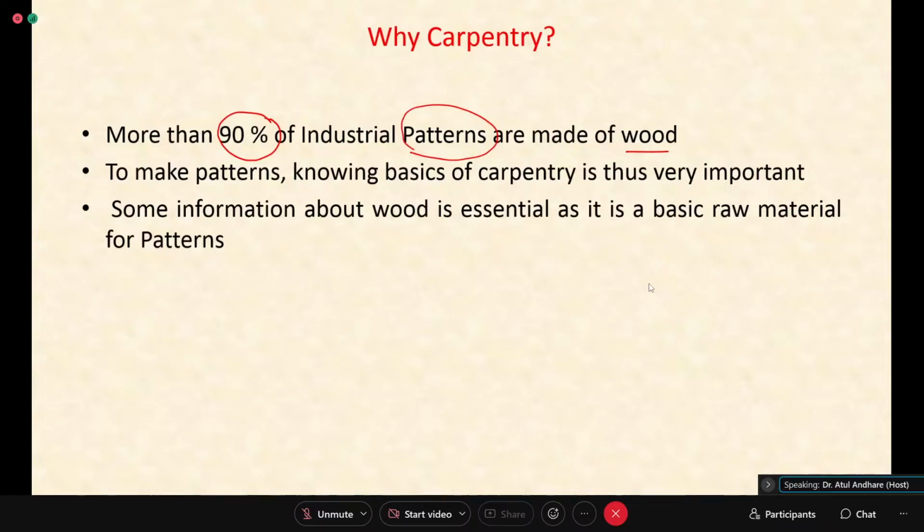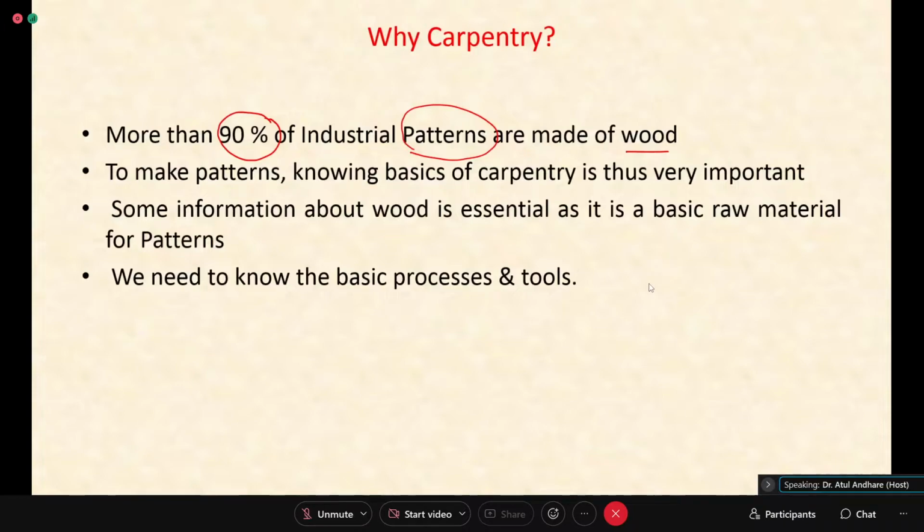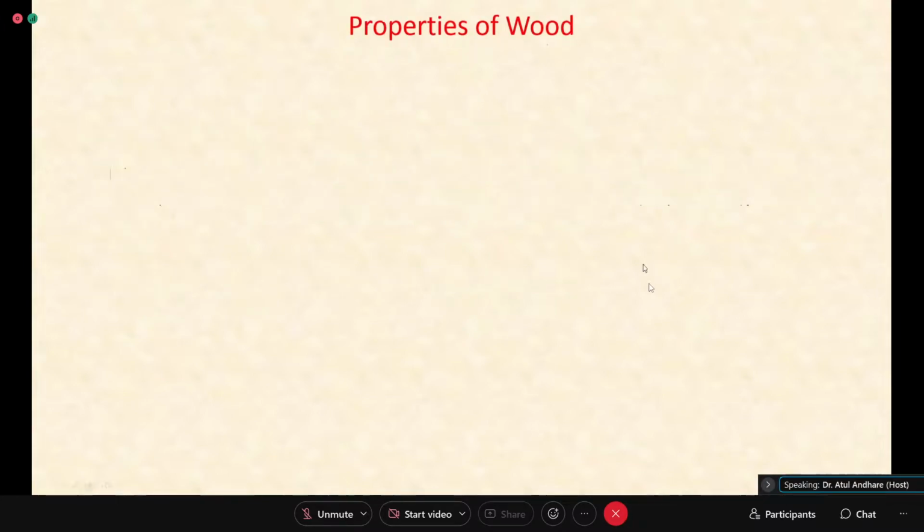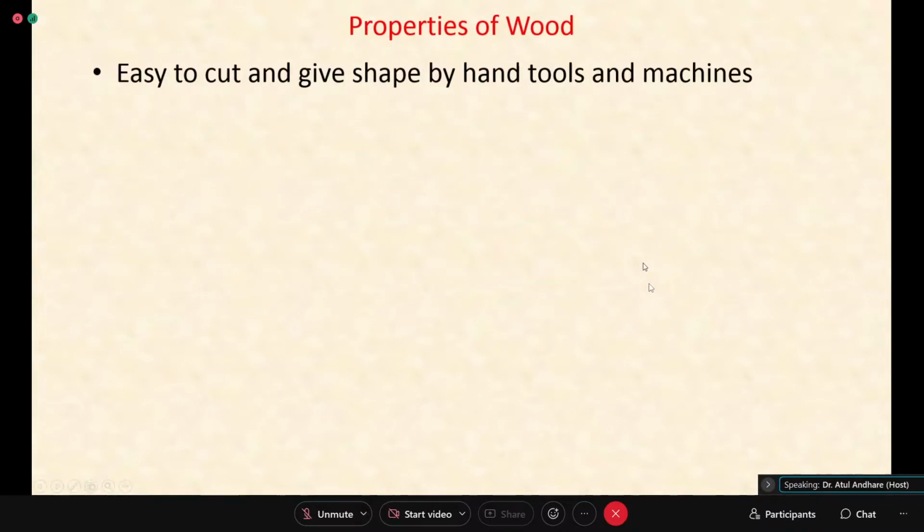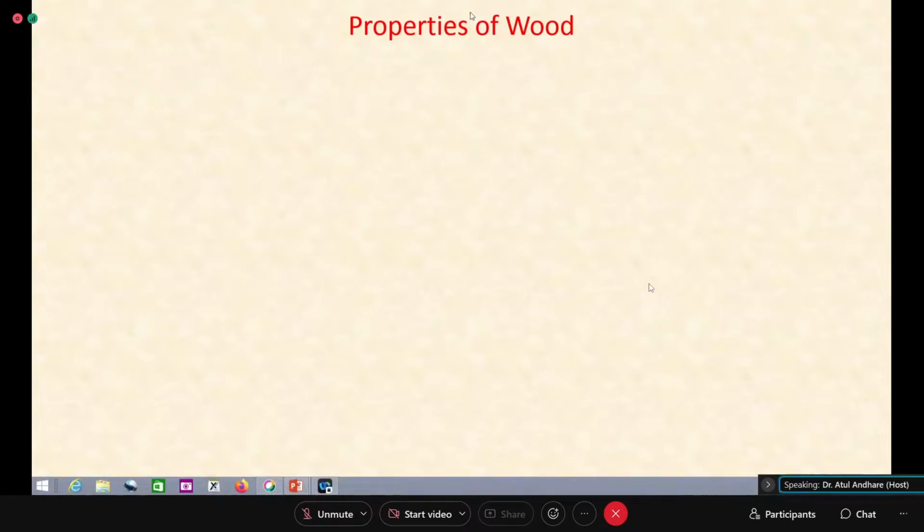So we want to know some basics of wood. We will not go into much detail of that. So basic processes and basic properties of wood and some tools which are associated with that. We know why we use wood for a pattern or for any operation like that.